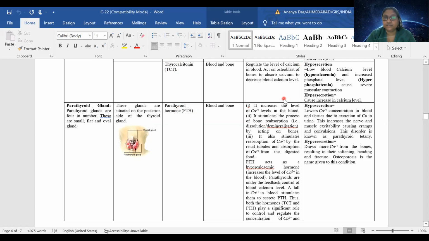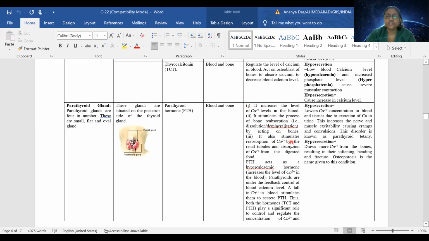So you can see the activity of thyrocalcitonin and parathormone or parathyroid hormone. They are antagonistic. Thyrocalcitonin is regulating blood calcium level. How is it regulating? It is lowering the calcium level of blood. How? By increasing the calcium level in the bone, by reabsorption of calcium from the blood to bone. And in case of parathormone, it is having exactly the opposite function. It is known for increasing the calcium level in blood, and it is causing dissolution or demineralization.